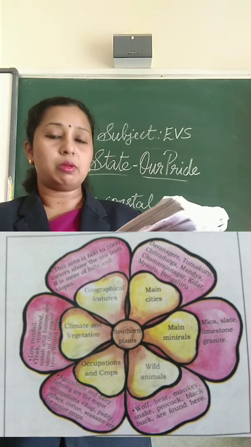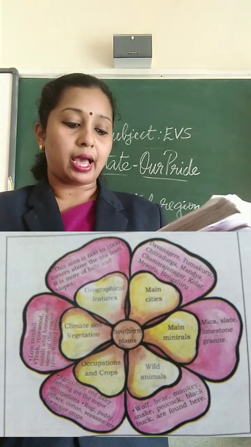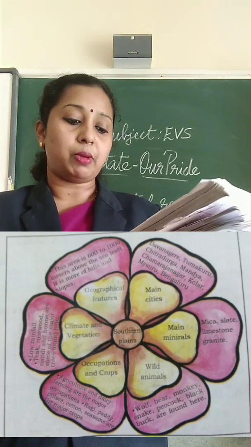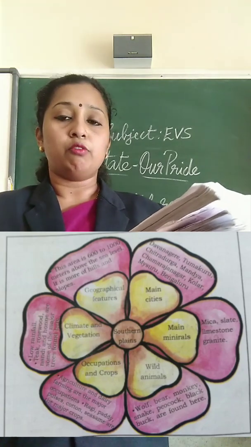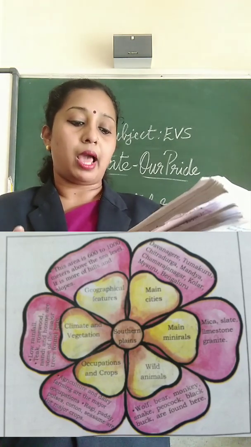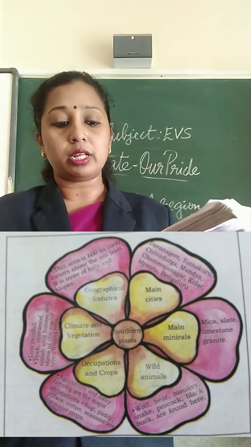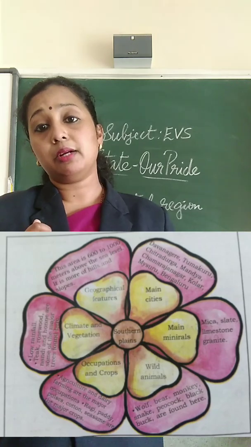Then the wild animals that you can see in the southern plains are wolf, bear, monkey, snake, peacock, black buck etc. are found in the southern plains. So this is about the southern plains.